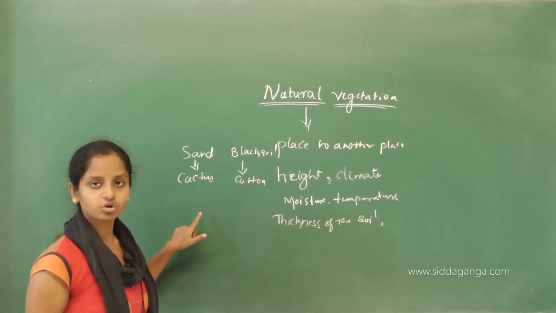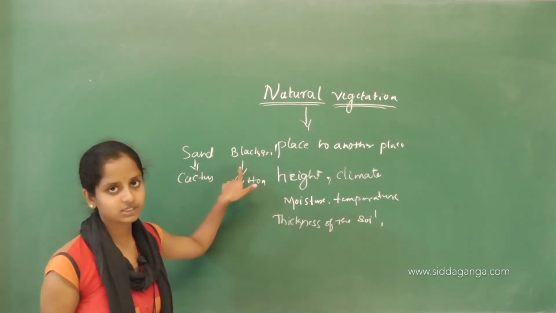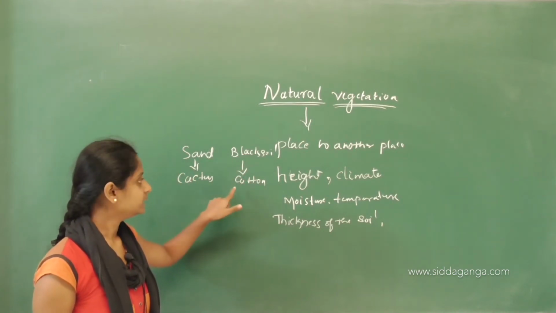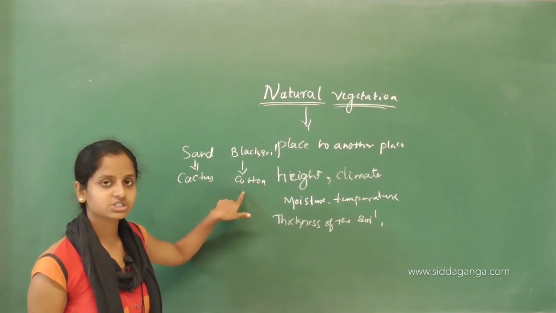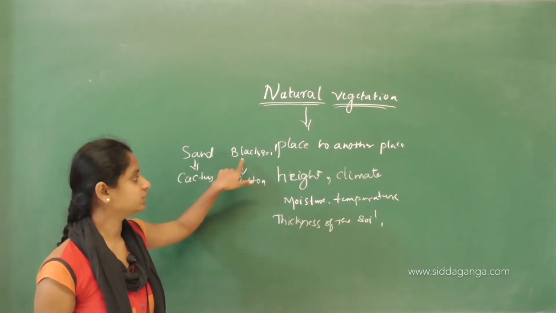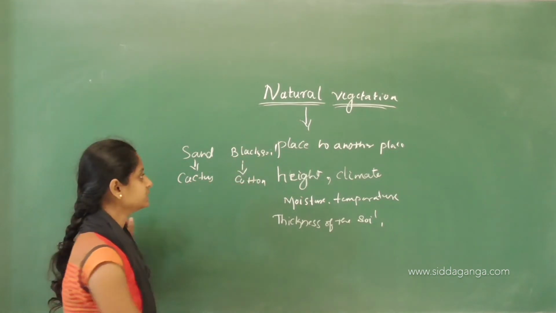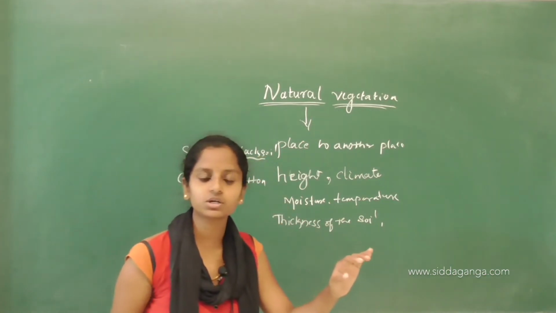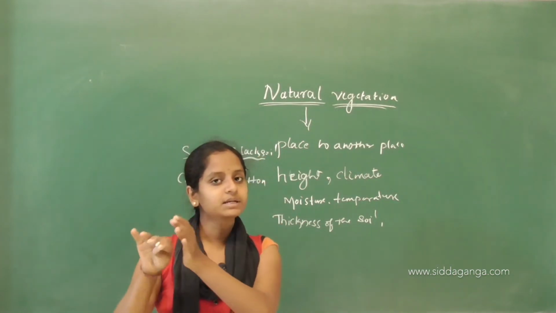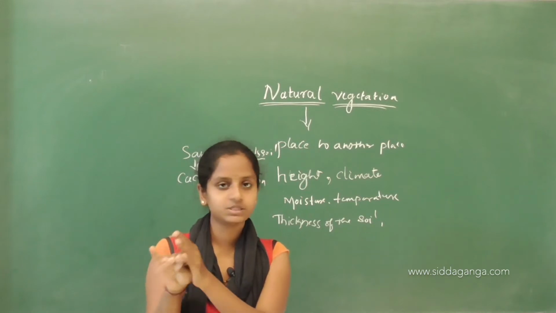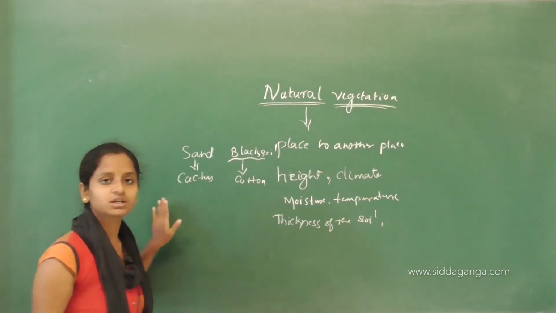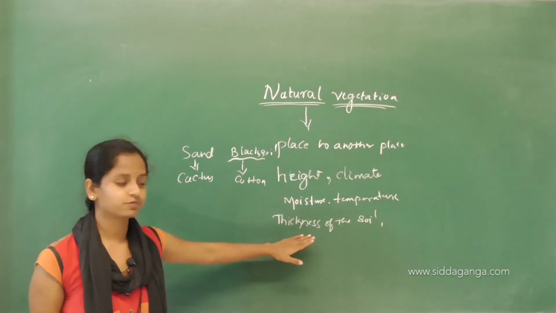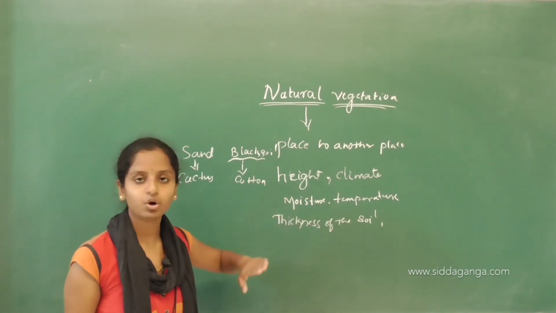But we cannot grow cactus in black soil and cotton in sandy soil, because this natural vegetation is dependent upon a particular soil. For a particular soil, a particular crop is grown. Similarly, for a different soil, a different crop is grown. This is how natural vegetation differs from soil to soil.